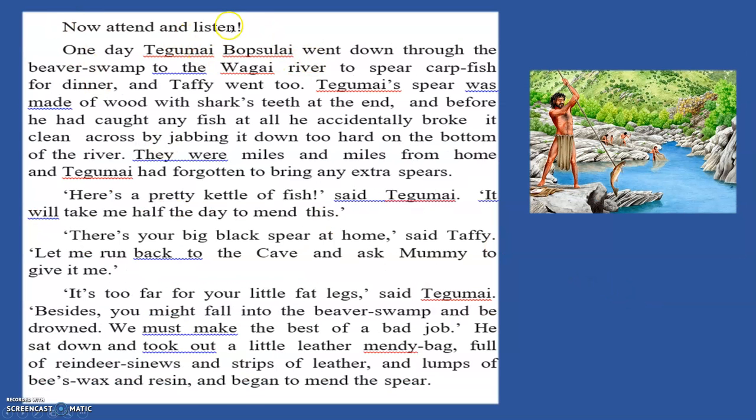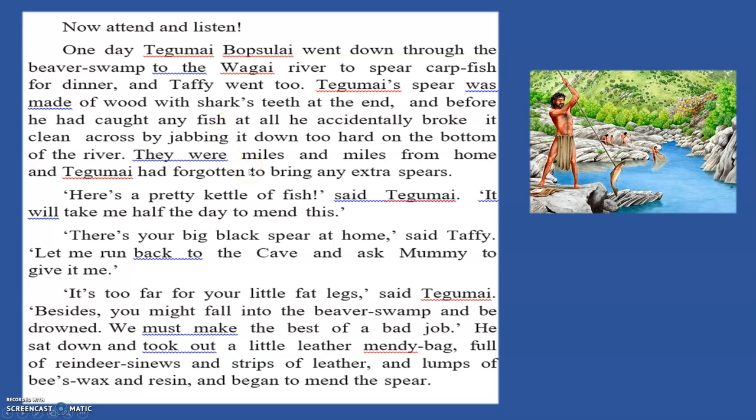Now attend and listen. One day, Tegumai Bobsulai went down through the beaver swamp to the Vagai river to spear carp fish for dinner, and Tefi went too. Tegumai's spear was made of wood with shark's teeth at the end, and before he had caught any fish at all, he accidentally broke it clean across by jabbing it down too hard on the bottom of the river. They were miles and miles from home, and Tegumai had forgotten to bring any extra spears.